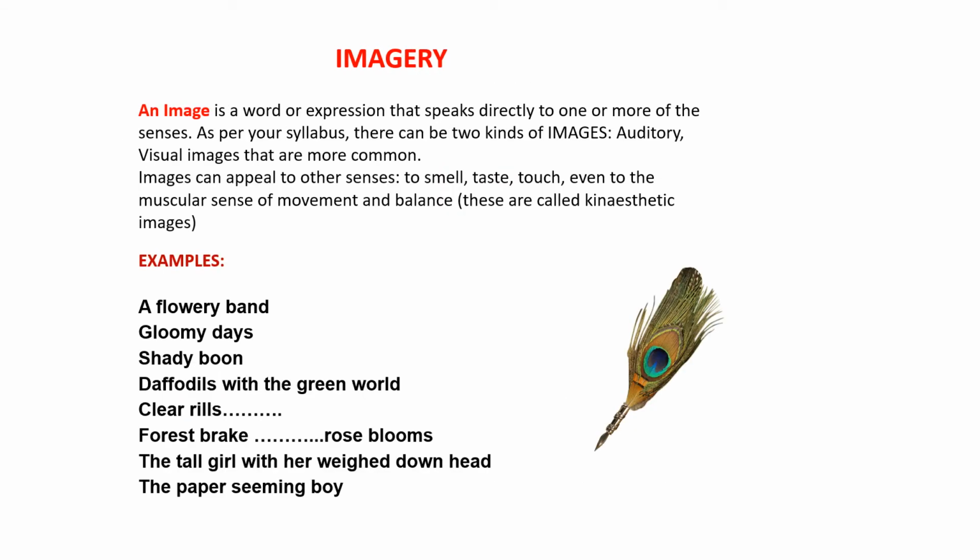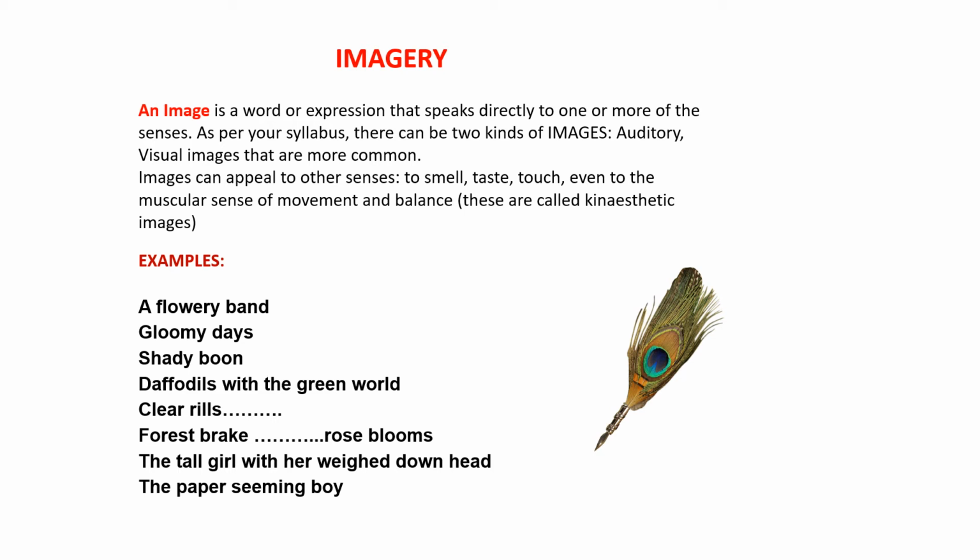Imagery. An image is a word or expression that speaks directly to one or more of the senses. As per your syllabus, mainly you will find auditory and visual images that are more common actually. Images can again appeal to other senses as well, children. Now, in your syllabus, in your poem A Thing of Beauty, there are beautiful images drawn by the poet.